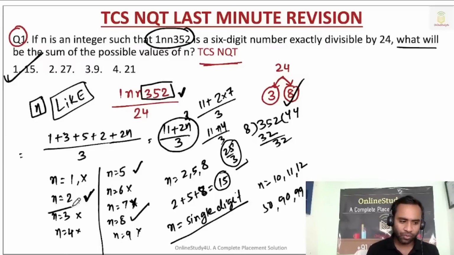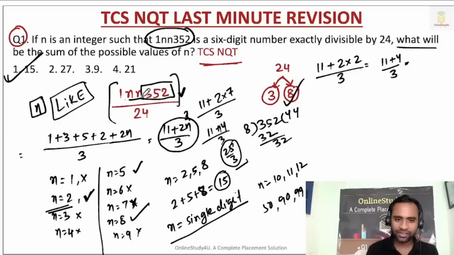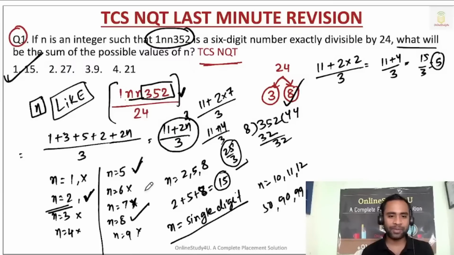See, if you put 2, then 11 plus 2 into 2, divided by 3. So 11 plus 4 will be 15. So for n equal to 2, this number will be divisible by 3. Again, for n equal to 5, this number will be divisible by 3. For n equal to 8, this number will be divisible by 3.